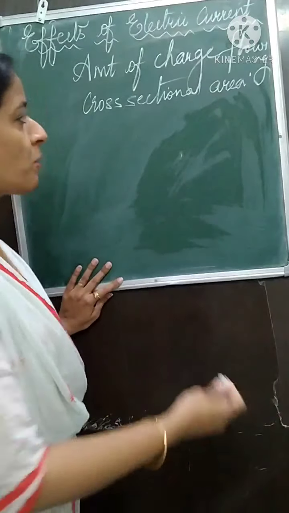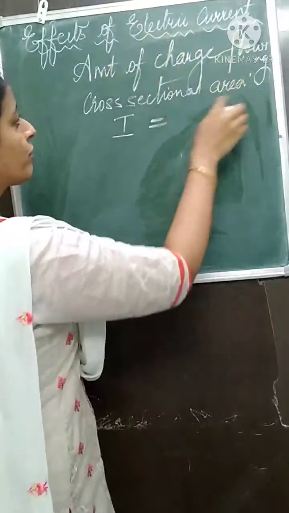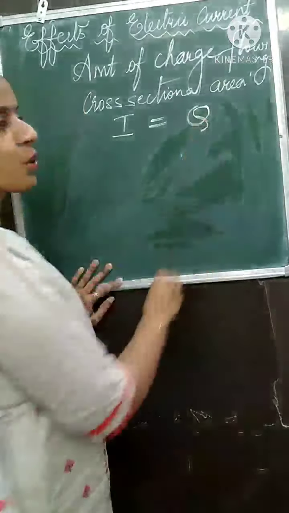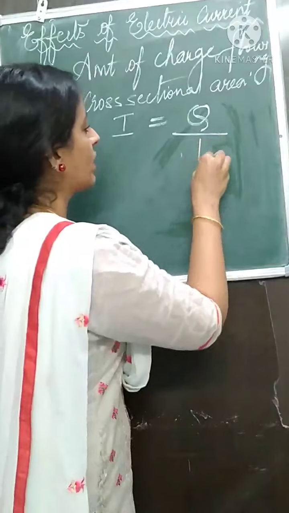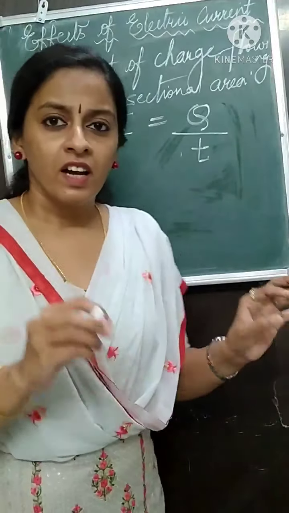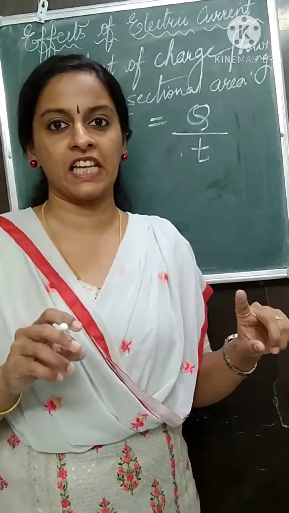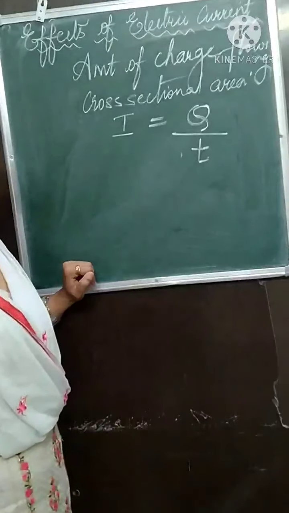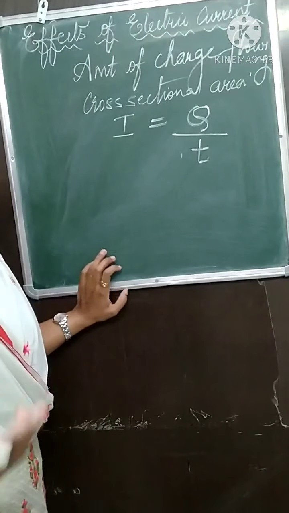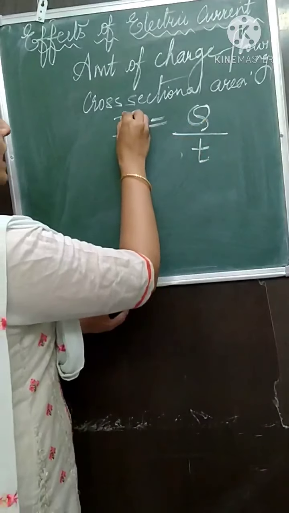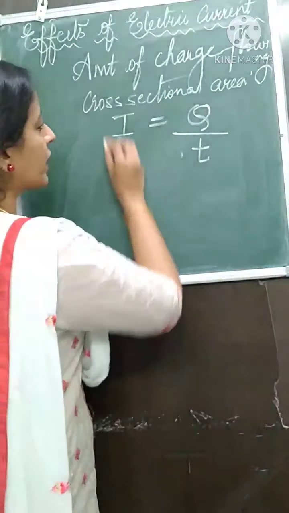So, if you go for the formula, electric current, I is the symbol, is the amount of charge flow, charge symbol is Q, flowing through a particular cross-sectional area in a given time. So, Q upon T. In 1 minute, how much electric charge passed through that given cross-sectional area is nothing but the electric current. Electric current is the amount of charge flowing through a particular cross-sectional area in unit time. Okay? In unit time. So, I is equal to Q upon T. This formula you have to learn by heart. This is a very important formula.